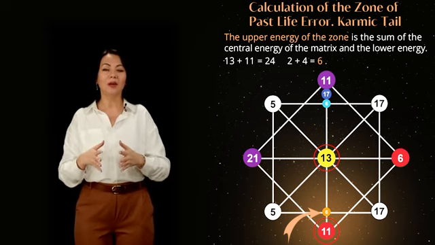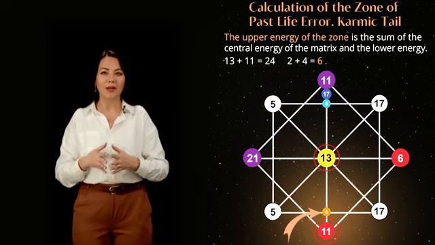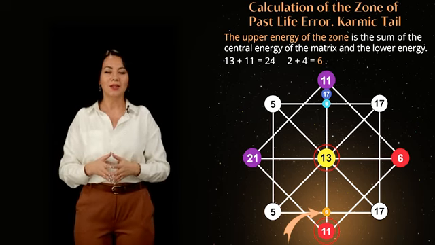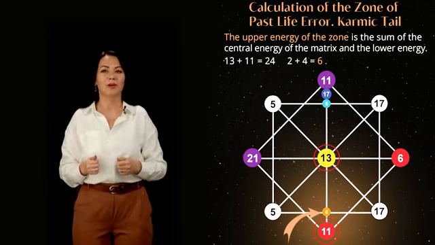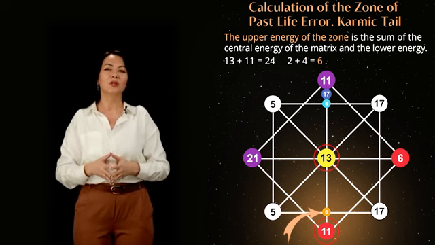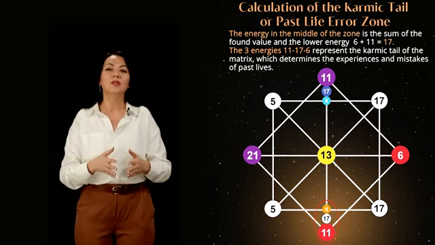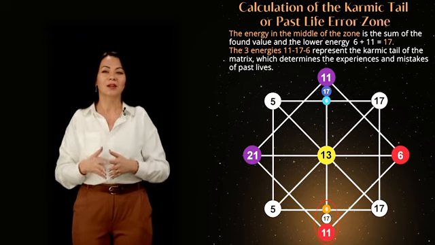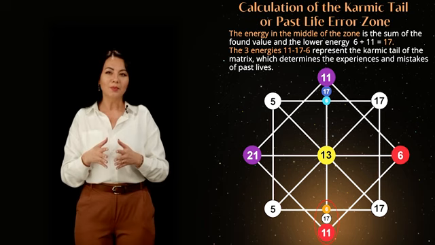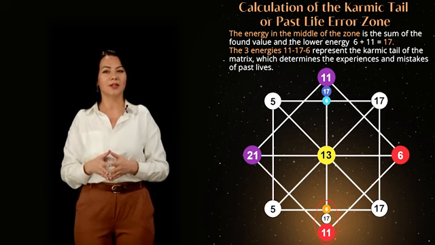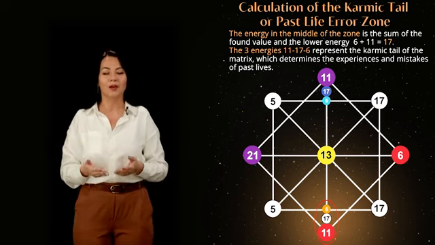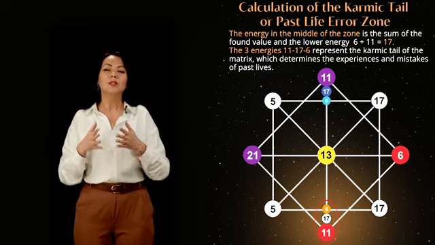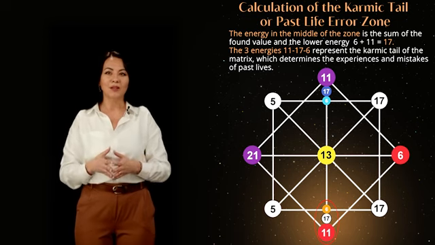To calculate the karmic tail, we add the central energy of the matrix to the bottom energy of the diagonal square, 13 and 11, resulting in 6. We record this value at the intersection of the two lines at the bottom of the matrix. To complete the calculation of the karmic tail, we add the energies 6 and 11 and record the obtained value between them. As you may have noticed, the energies in this matrix are mirrored. We will discuss this in the lesson Mirror Matrix. Three energies form the karmic tail of the matrix, which determines the experiences and mistakes of past lives.